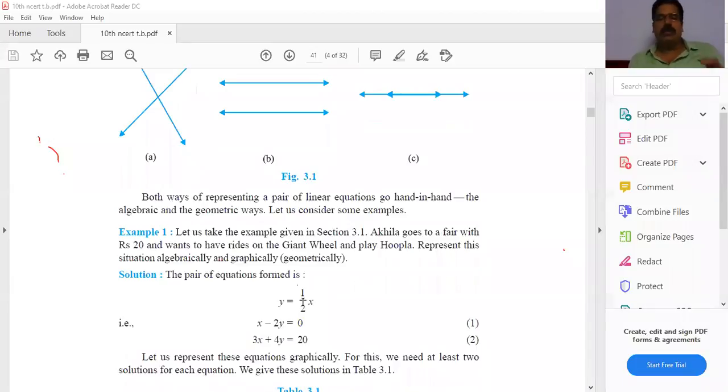We can solve the pair of linear equations in two ways: geometrically and algebraically. Now we explain geometrically. To draw the graph, we have three possible cases. A, they are intersecting. B, they are parallel. C, they are coincident.